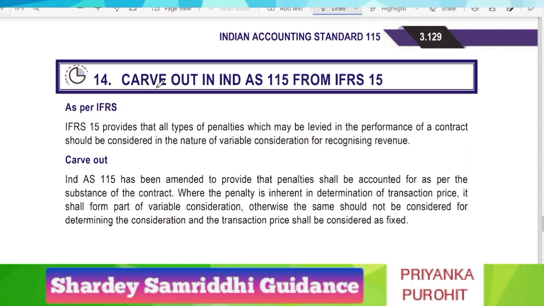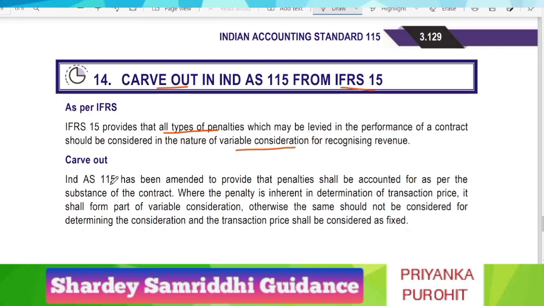Next question is regarding the carve out in Ind AS 115 from IFRS 15. As per IFRS 15, all types of penalty which may be levied in performance of a contract should be considered in the nature of variable consideration for recognizing revenue. It states that if there is a contract and you cannot fulfill it, then a penalty will be levied. In such a case where penalties of all types are levied, you have to measure or recognize the revenue on variable consideration. But a carve out is given regarding this.